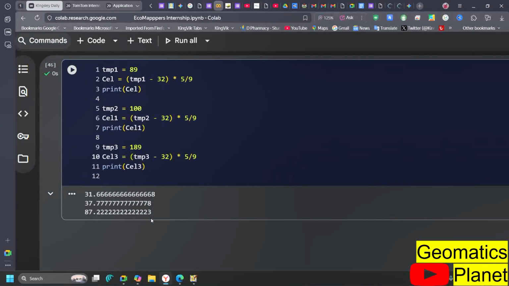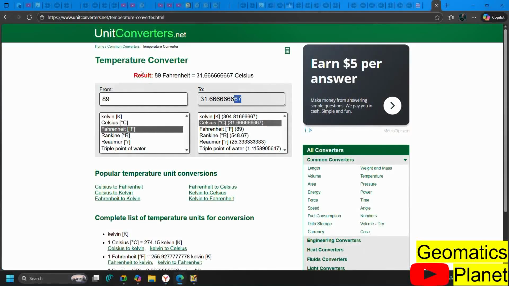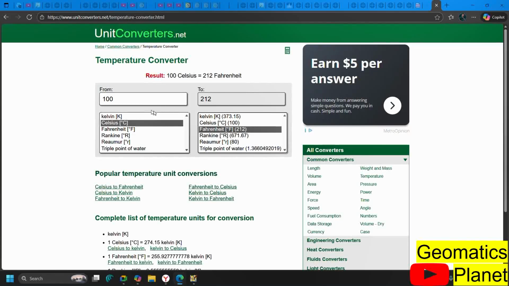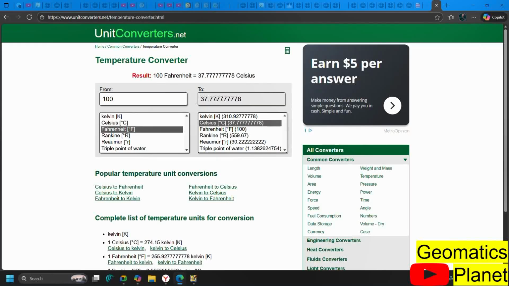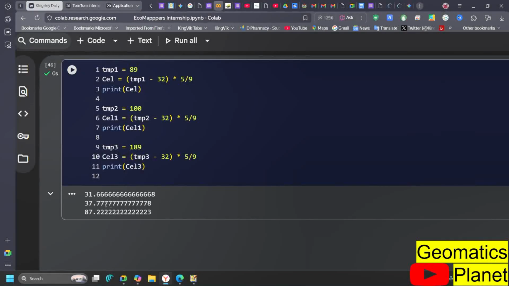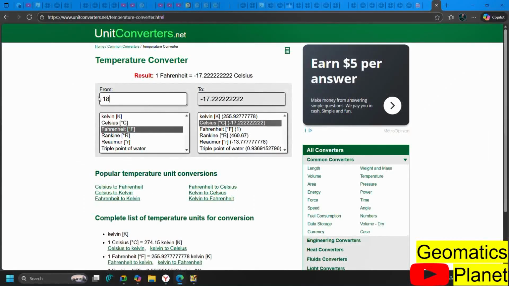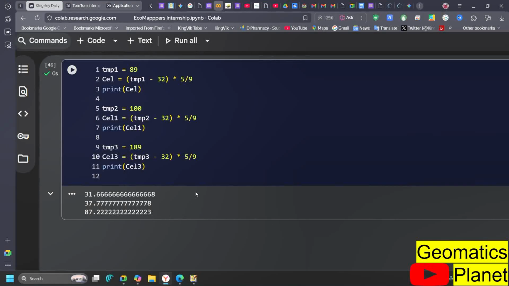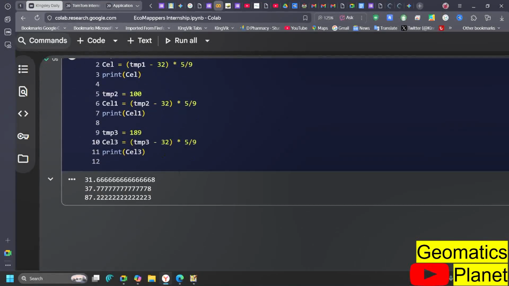Then we see that we have different variations of conversion here. Now, if we change this to 100, what is the conversion in Celsius against Fahrenheit? No, it is Fahrenheit against Celsius. You see 37.777, which is 37.77 here. If we want to convert 189 and we put here 189, for example, we have 89.22 and we also have 89.22 here. Now, you can see that you are repeating the same thing.